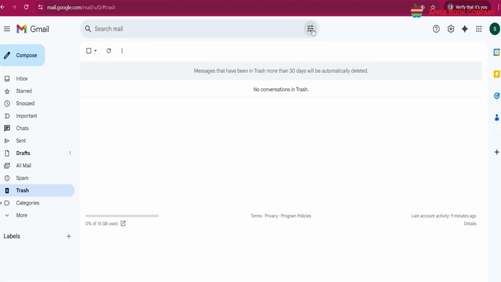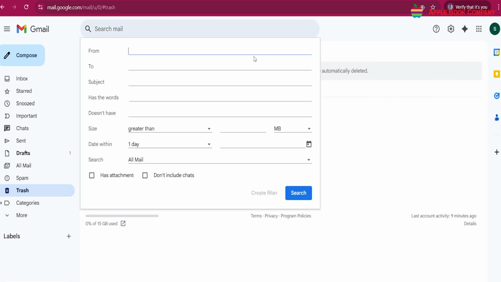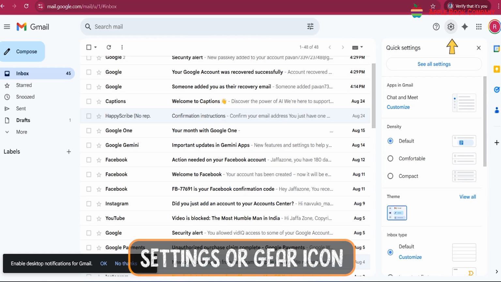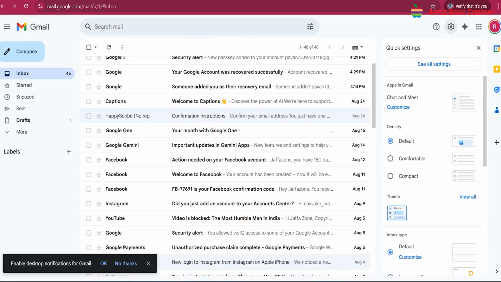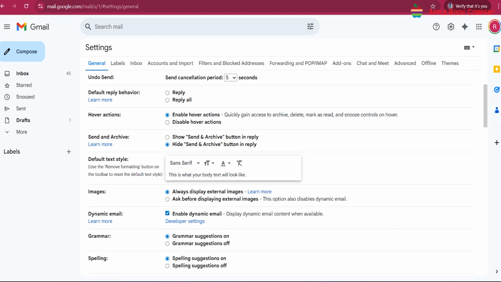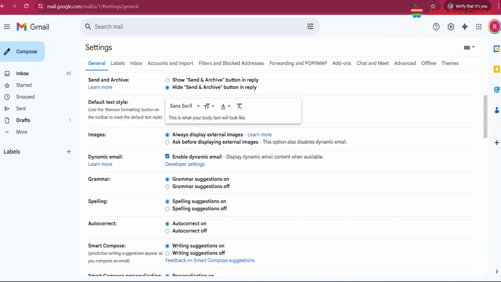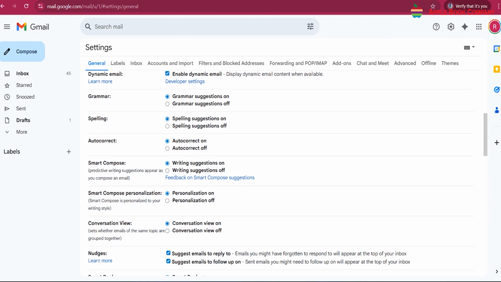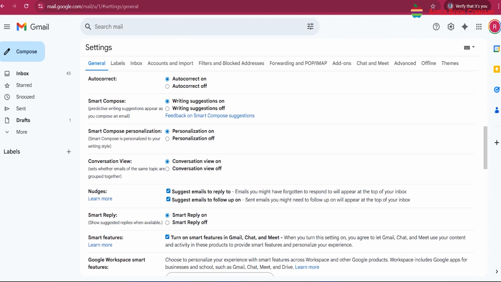Search bar. The search bar allows you to find specific emails by typing keywords, names, or dates. Settings or gear icon. The settings icon lets you customize your email account. Here you can change the inbox layout, set up a signature, enable vacation replies, adjust privacy settings, etc.